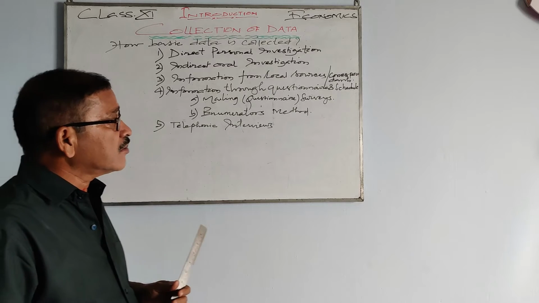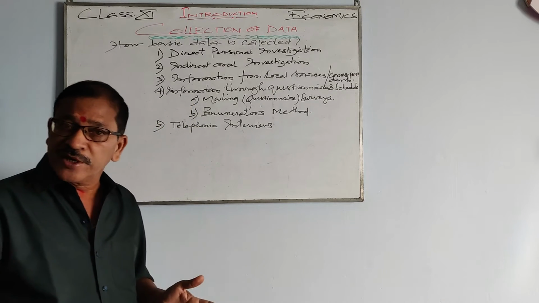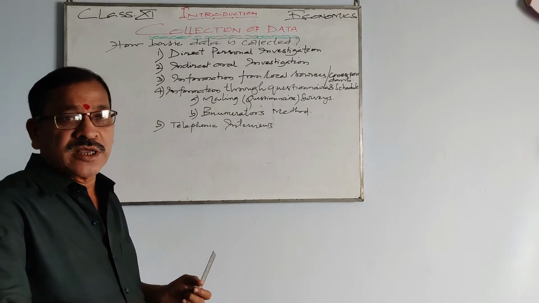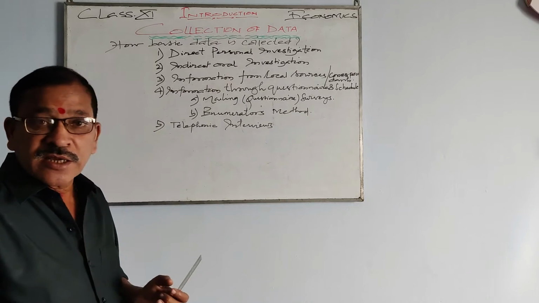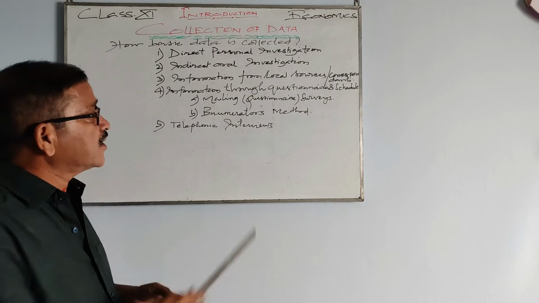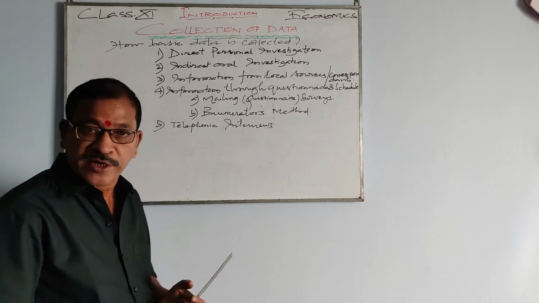Now, information from local sources or correspondents. You need not go to anybody. You rather engage somebody in that particular area or locality, and you get all information from that source or from that correspondent whom you have appointed.